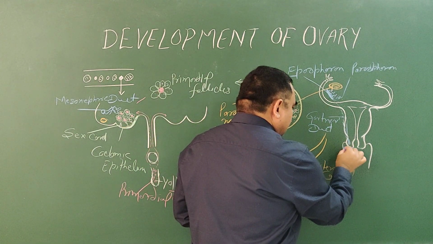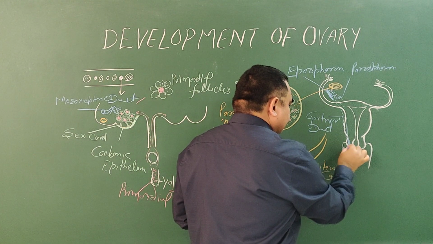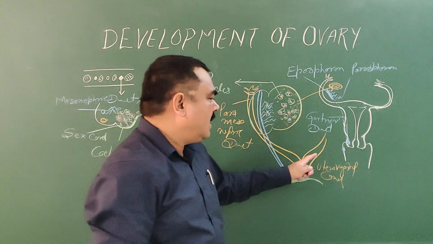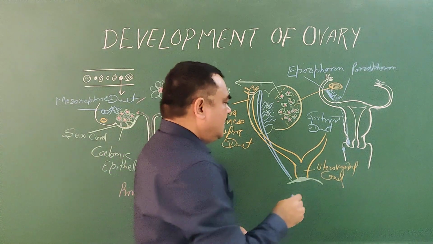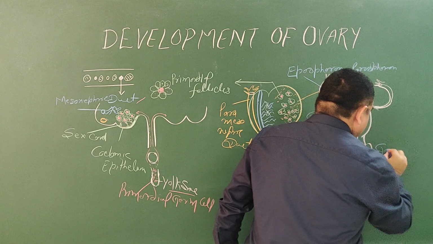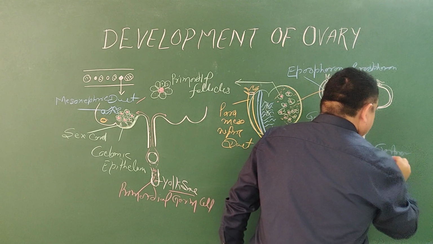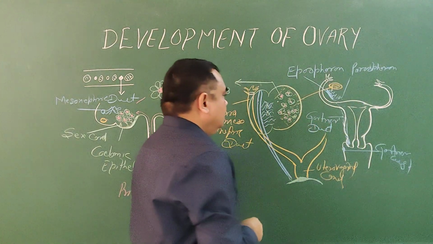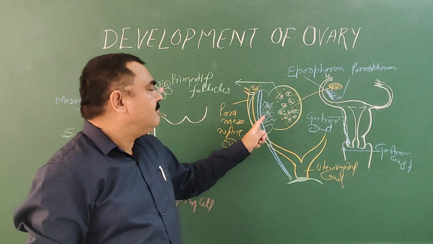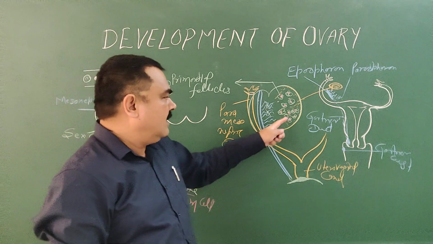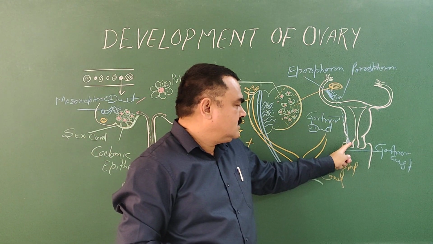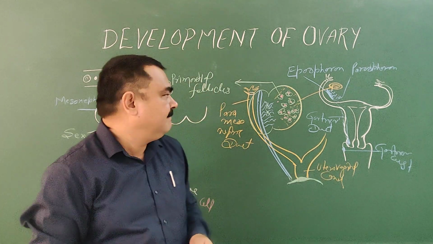Sometimes a tubercle is present here. Only the lower end of this persists as Gardner's cyst. This is Gardner's cyst. So these are the remnants of the mesonephric duct, and as you know, the paramesonephric duct forms the uterine tube, uterus, cervix, and upper part of the vagina.